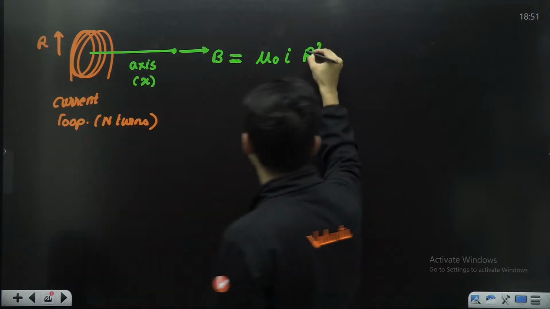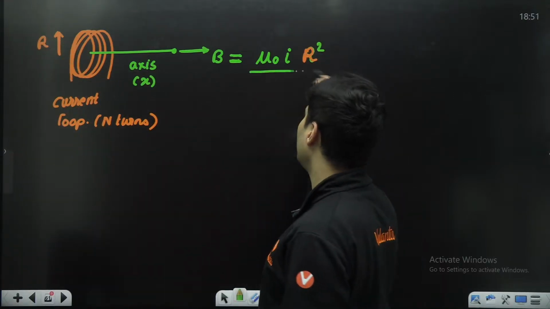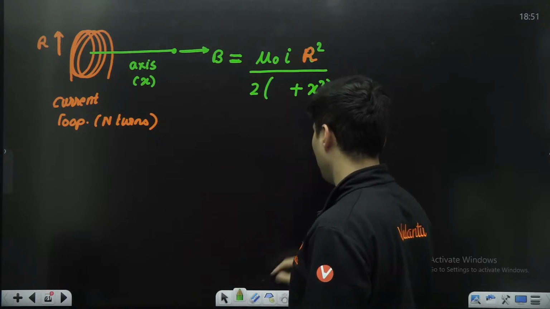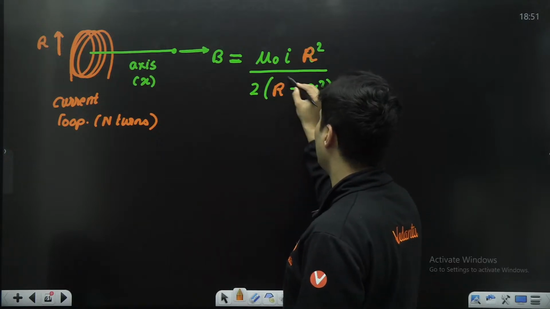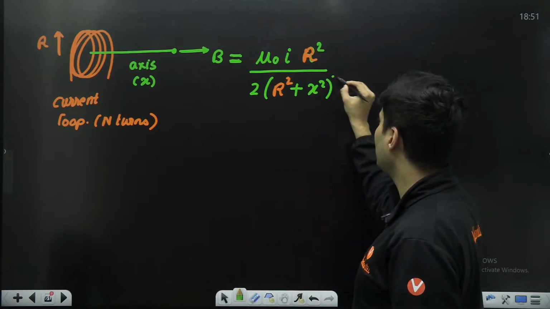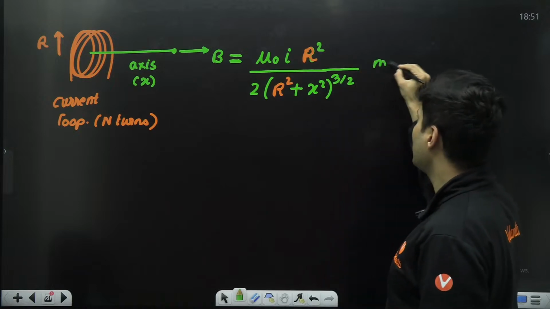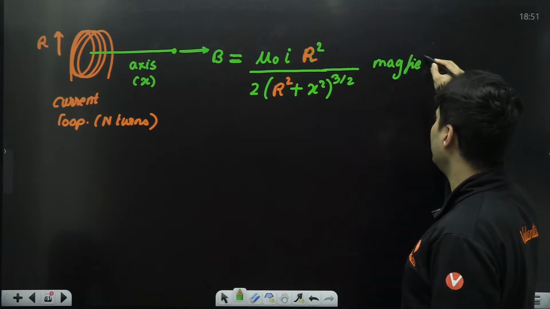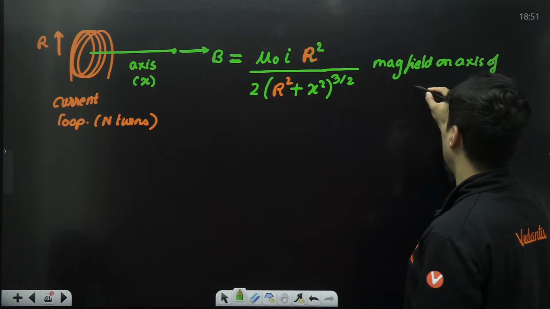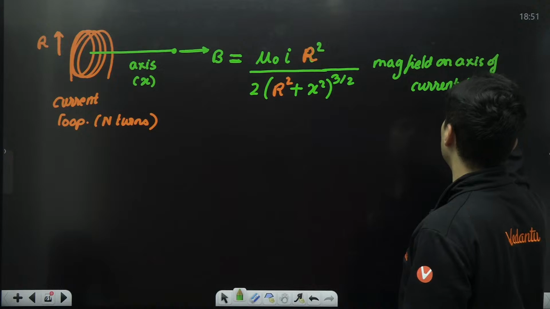The whole thing divided by 2, R square plus X square, whole raised to 3 by 2. This is the formula for the magnetic field on the axis of a current loop.